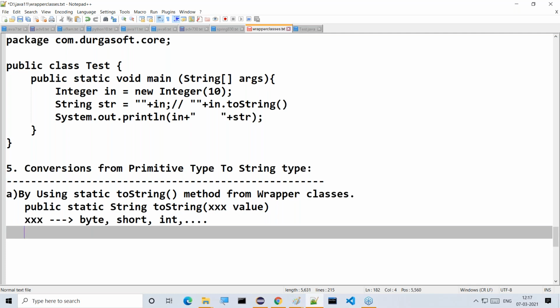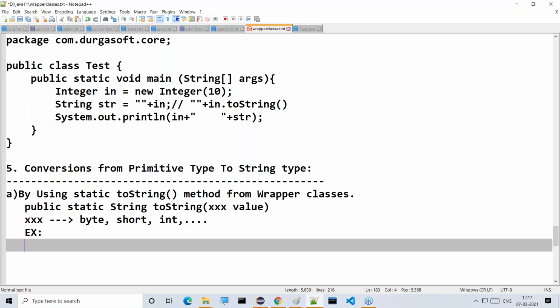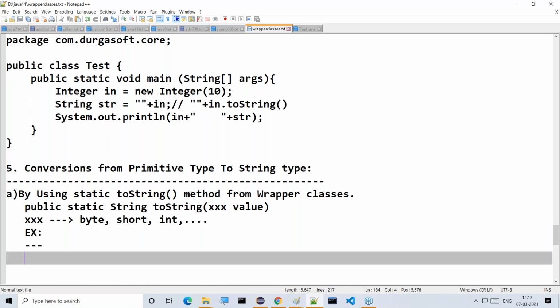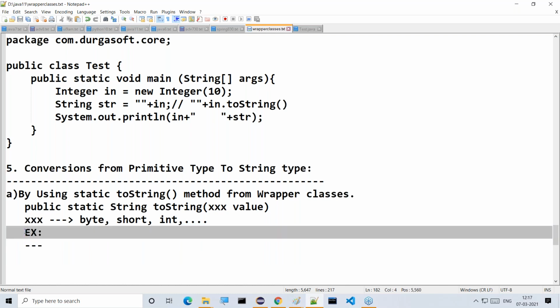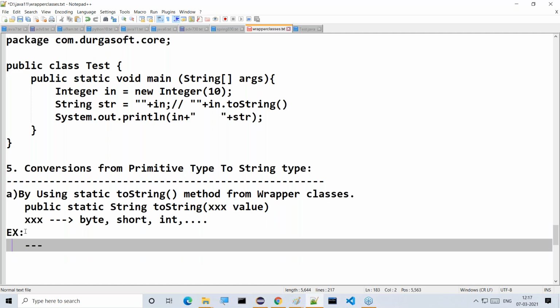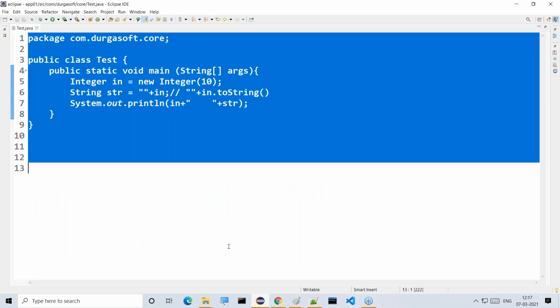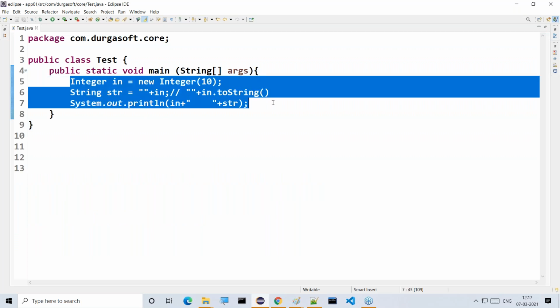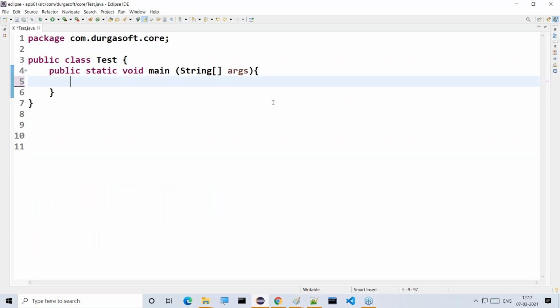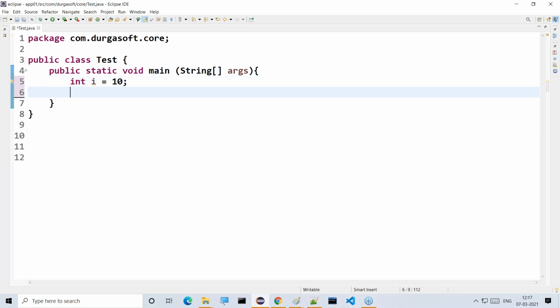Example code here we are going to understand. First of all, this would be primitive type to string type. int i is equal to 10. The data is existed here. For example, int i is equal to 10.